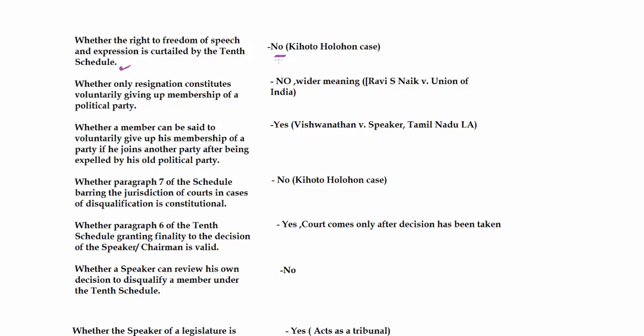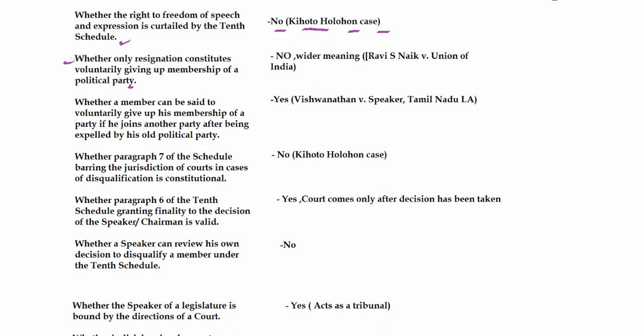This Anti-Defection Act does not curb the freedom of speech, does not curb the conscience of the member, and it has been upheld in the Kihoto Hollohan case. Next question is whether only resignation constitutes voluntarily giving up membership of a political party. When a member gives up his membership voluntarily, then he or she is disqualified under the Anti-Defection Act. But what does this voluntarily giving up membership mean?